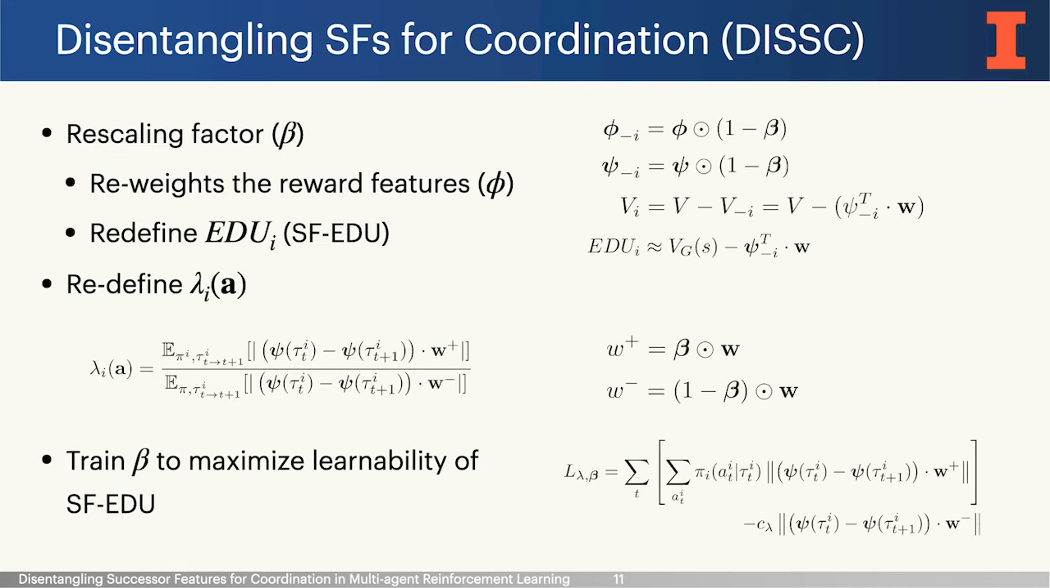The next question here is then, how do we learn this beta? We do this by optimizing the learnability of the resulting SF-EDU. Another key idea here is that we formulate a new representation of learnability using SFs that allows us to perform this optimization. This process can be interpreted as filtering out features to minimize noise from other agents, hence maximizing the learnability.